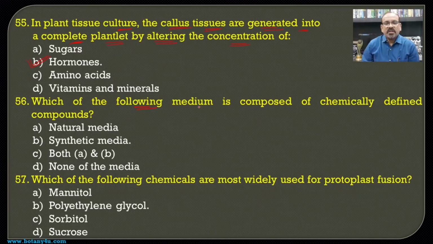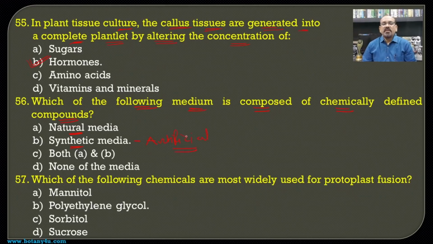Then, which of the following media is composed of chemically defined compounds? First one is the natural media, and the second one is the synthetic media. Synthetic media is also known as artificial media.